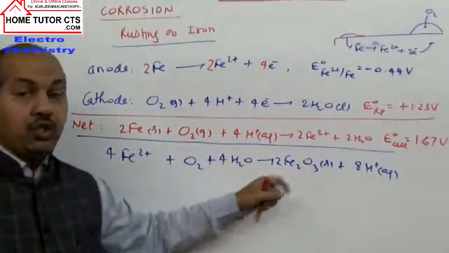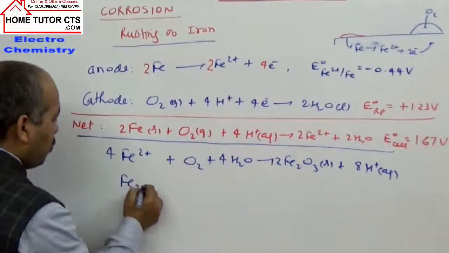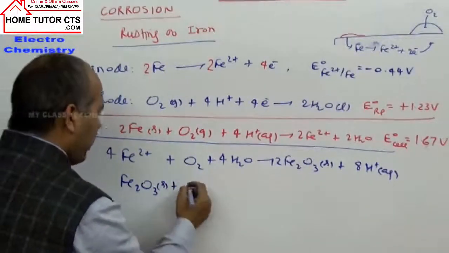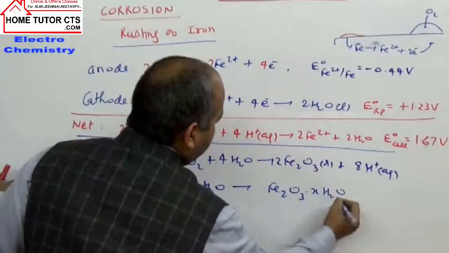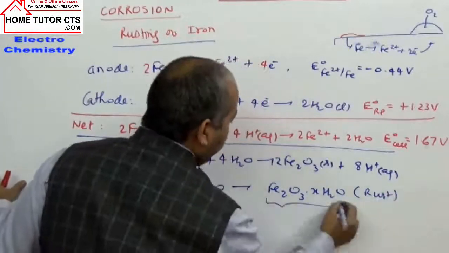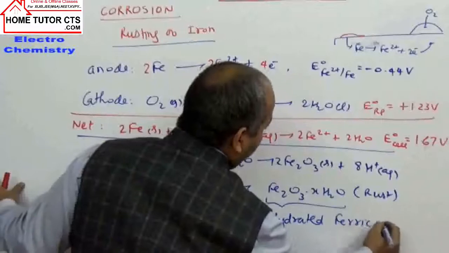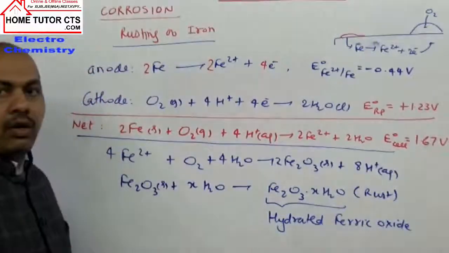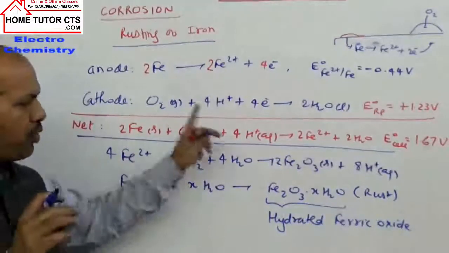And this Fe2O3 produced will undergo further hydration. Fe2O3, which is solid, combines with the required number of water molecules to form Fe2O3·xH2O. It is the chemical formula of rust. What is it called? It is hydrated ferric oxide. It is hydrated ferric oxide acting as rust. So now, rusting one is done, okay.